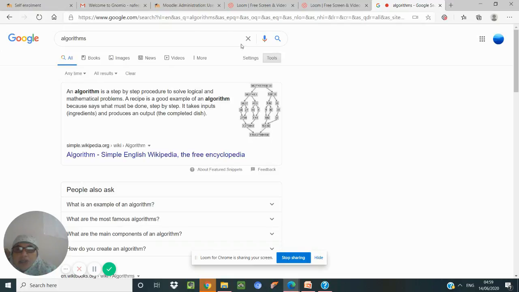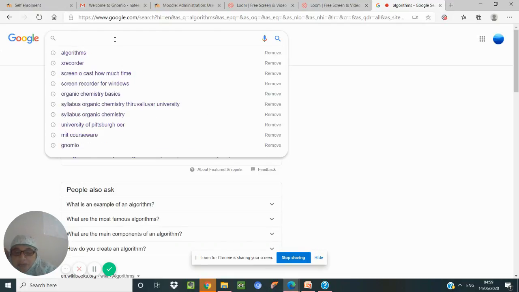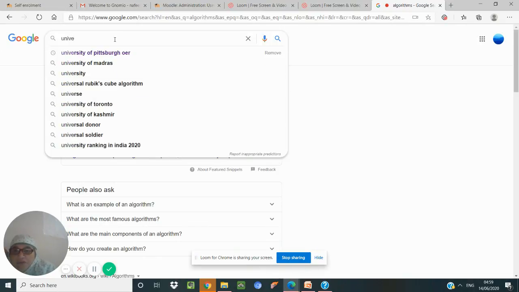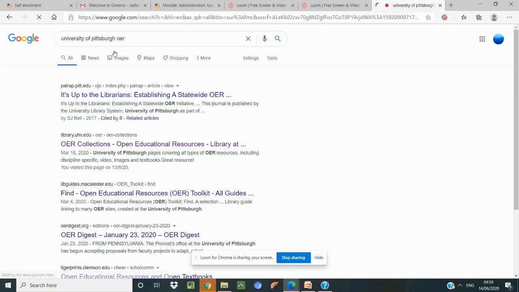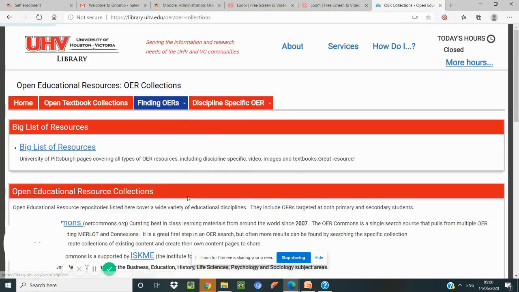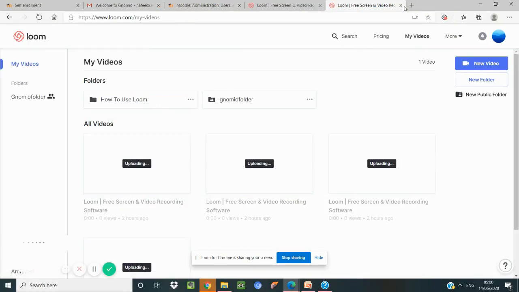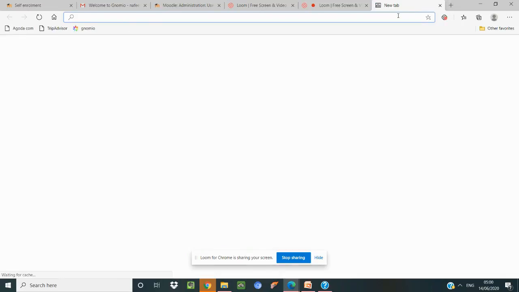Similarly, you have options of other courseware which are freely available. For example, I am just putting University of Pittsburgh OER, Open Educational Resources. You can see a listing is coming, and I can go for that OER collection and use the material so that it will be within the legal limits. I don't have to worry that I'm using somebody else's material,